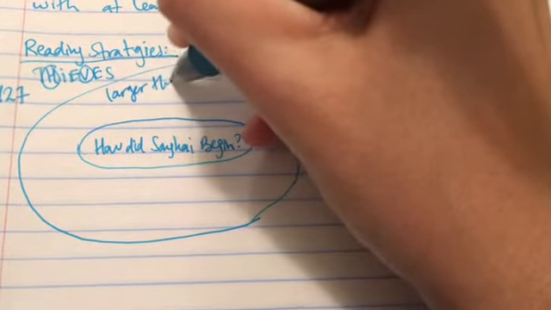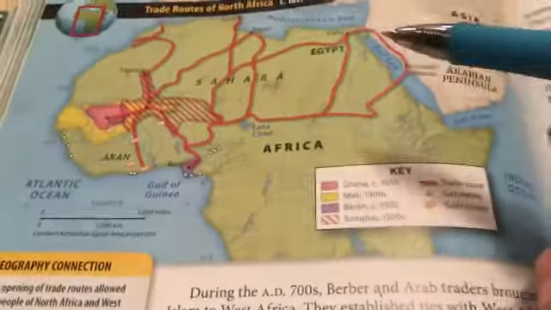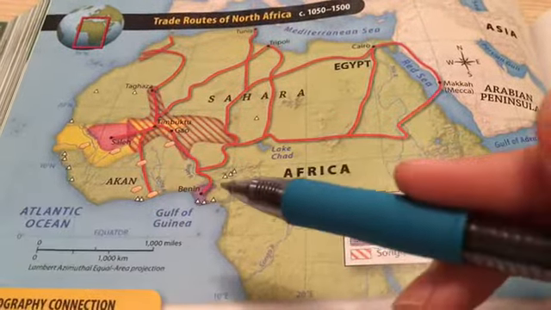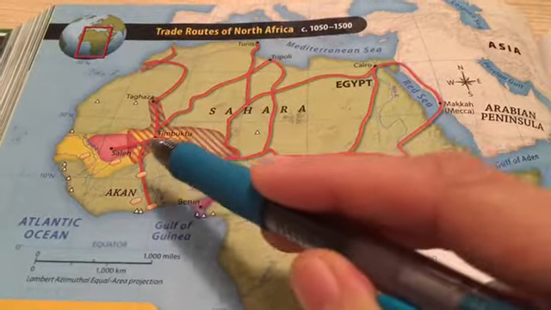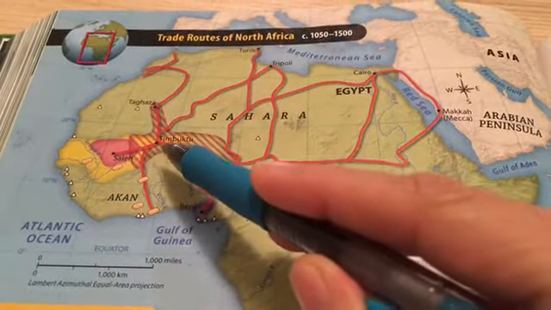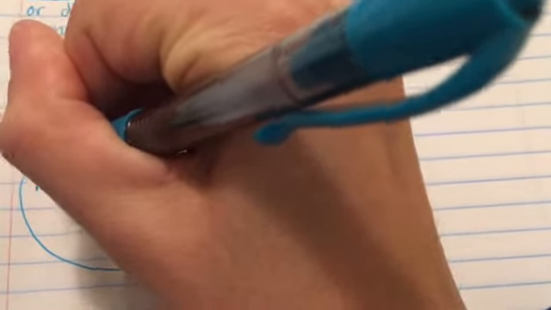So I'm going to write that down on my circle map. It seems like it's larger than Ghana or Mali. That's one seeming like a difference. It seems like it also is close to these trade routes, and specifically that they are in Timbuktu. So let's see if I can write down trade routes, Timbuktu.